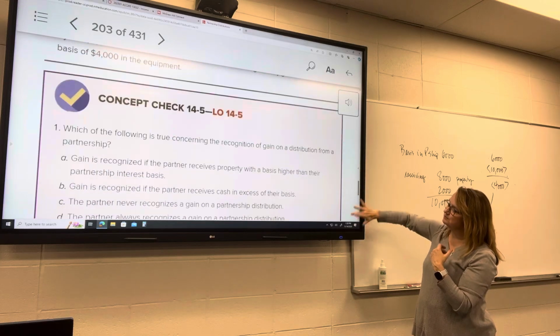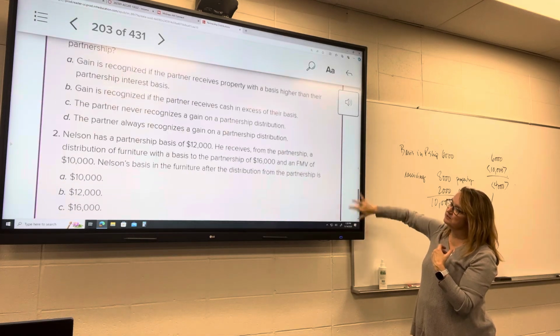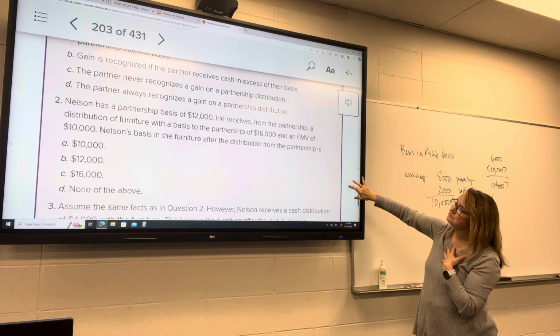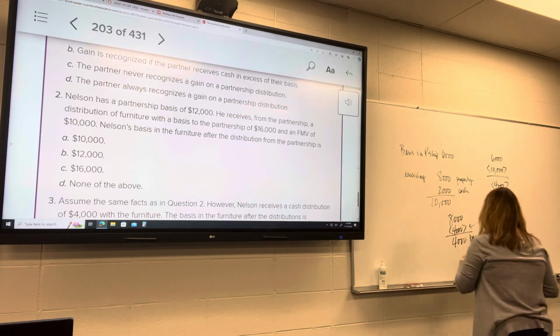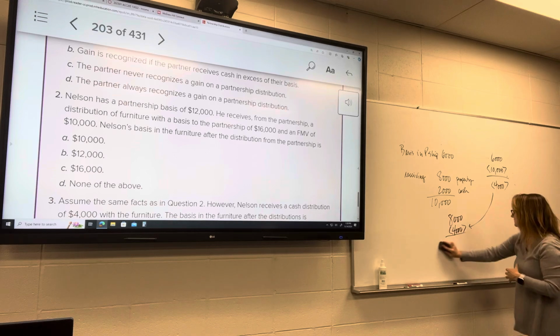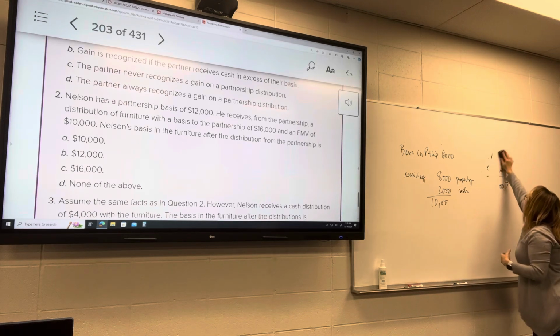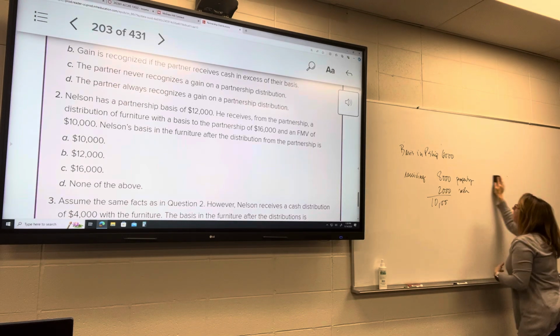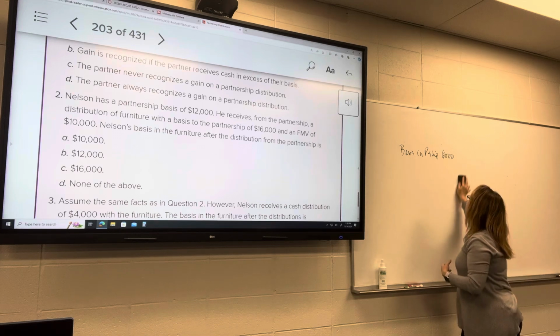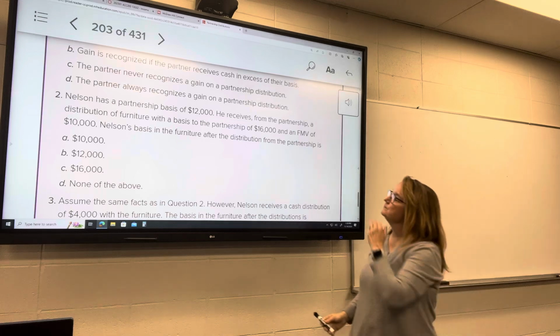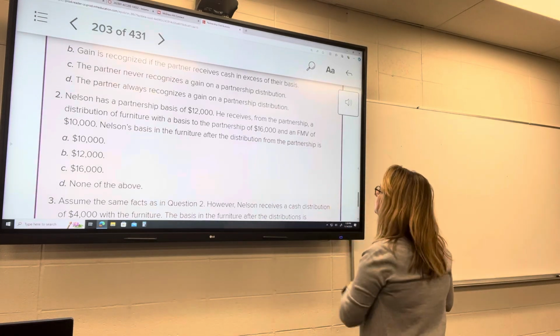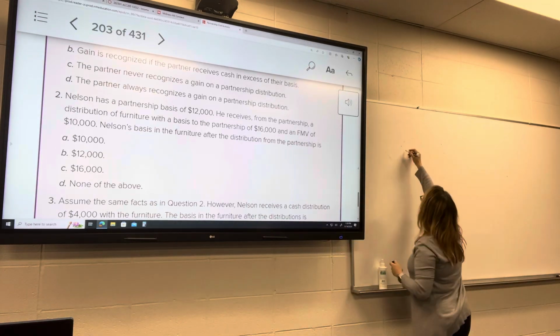I have another example here. Maybe we could use one of these. How about this one? Let's look at Nelson. Okay, so partnership basis is 12,000.